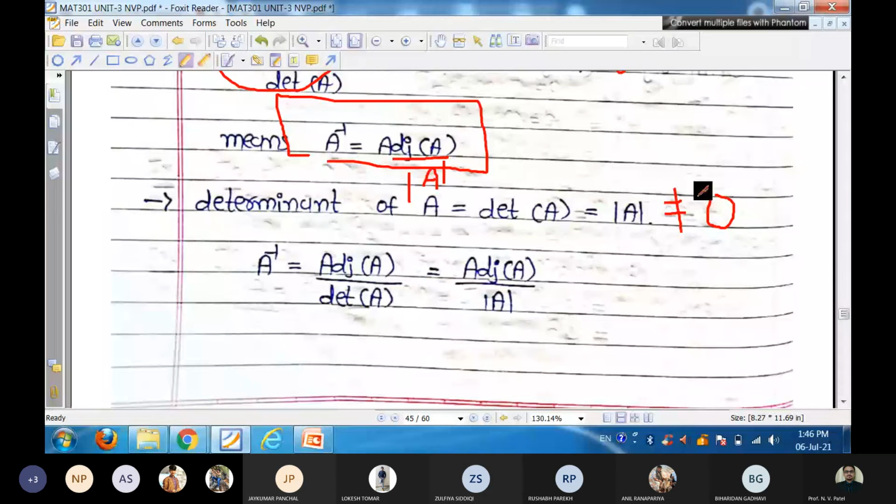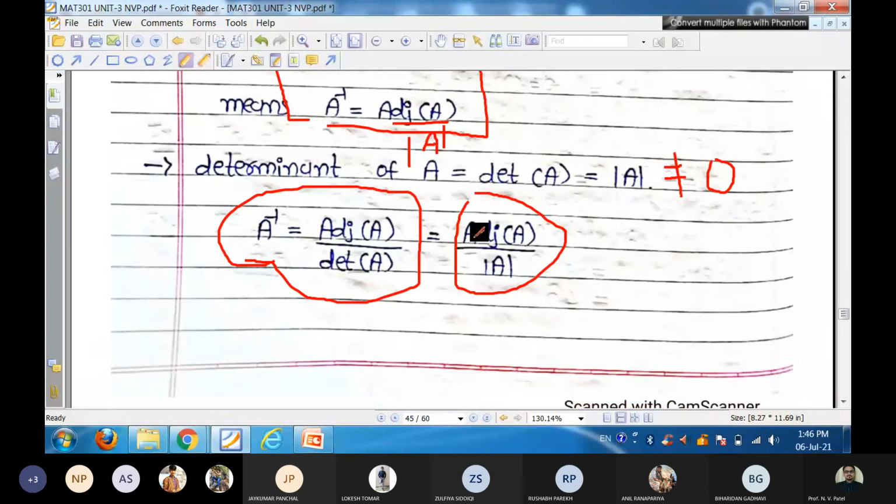Therefore, mode A must be not equal to 0. And the formula of A inverse, that is adjoint upon determinant, is also written in this form: adjoint A upon modulus A.